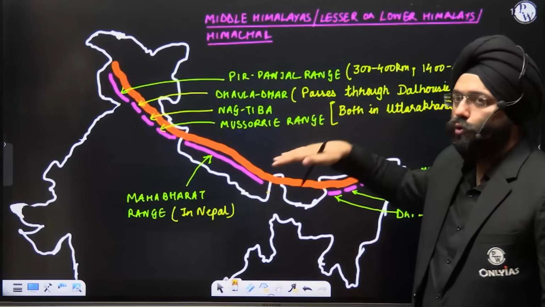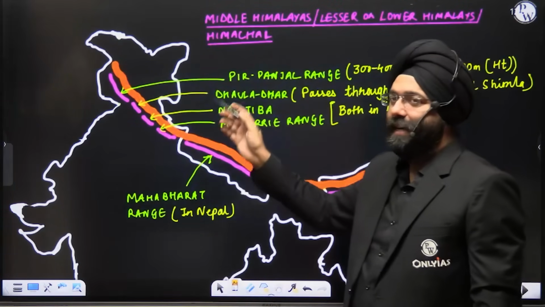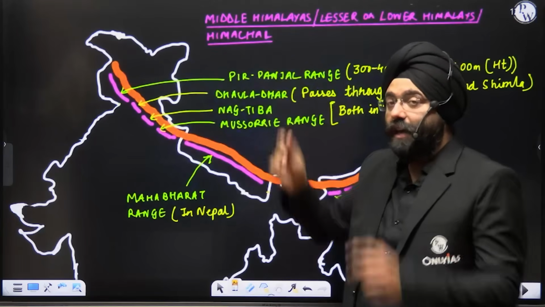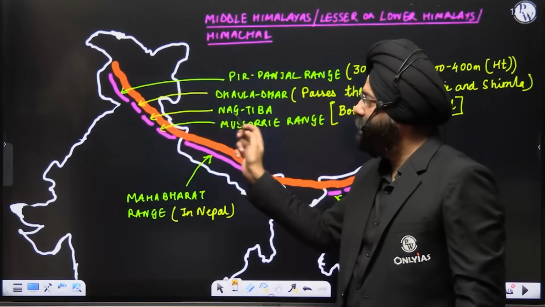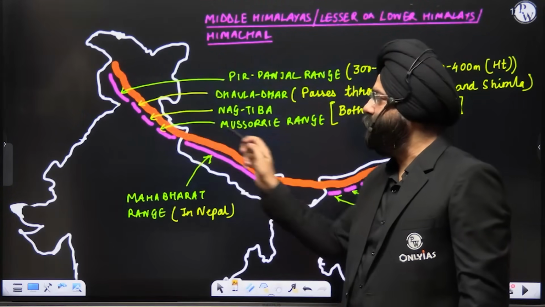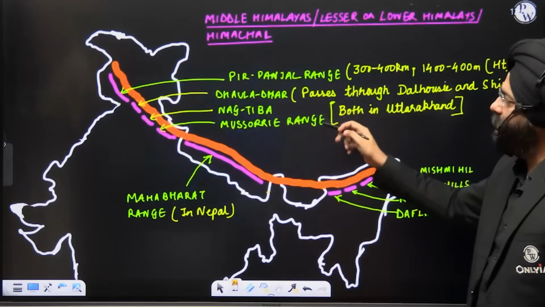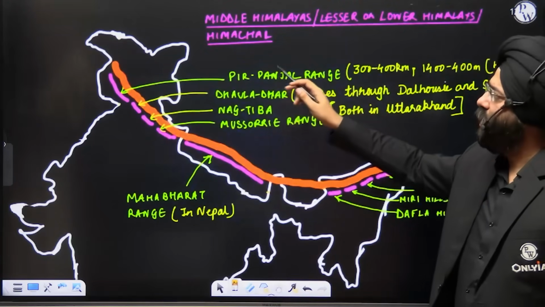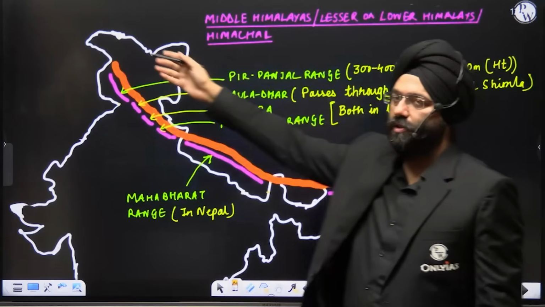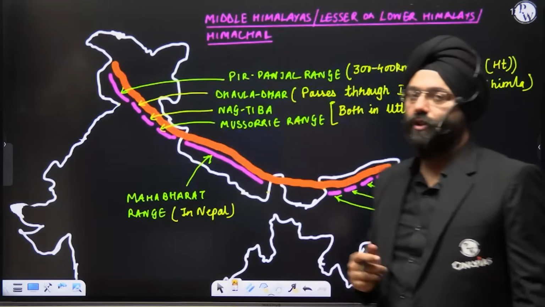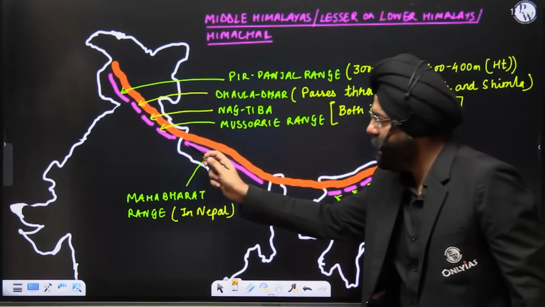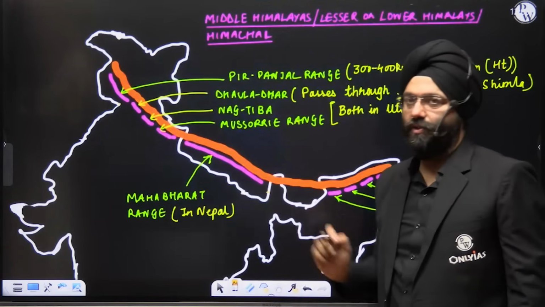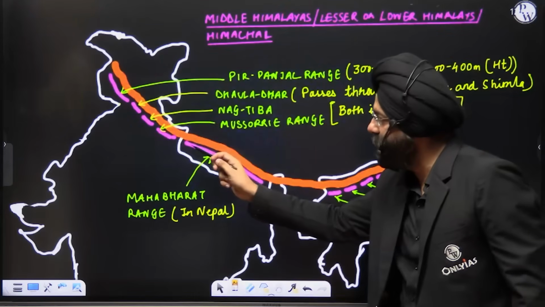If you come to the Uttarakhand region, you realize that this particular range has two names, Nag Tibba and the Mussoorie range. Both are in Uttarakhand. Dhauladhar is in Himachal Pradesh, and obviously Pir Panjal lies in the Union Territory of Jammu and Kashmir. In Nepal, it is known as the Mahabharat range.